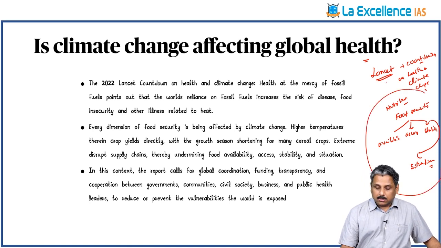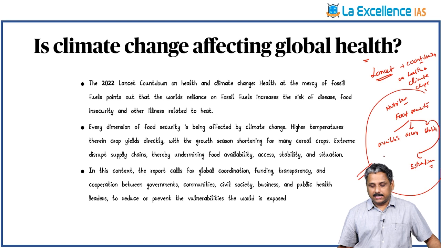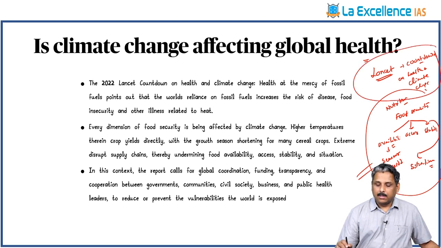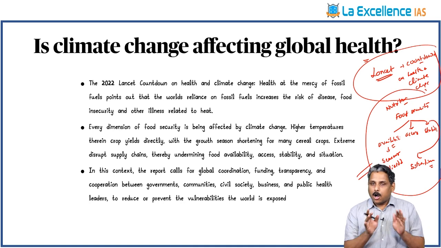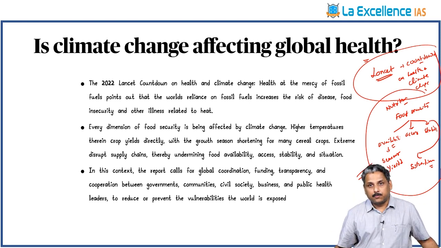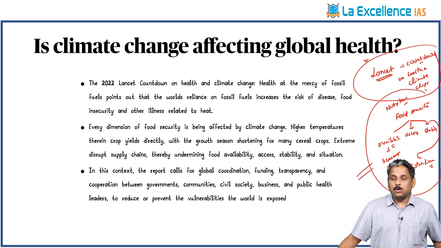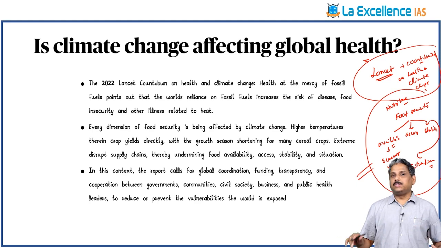So these four dimensions of food security are getting affected due to climate change. Availability is coming down. The reason is the seasons are getting shortened, crop yields are coming down. So the availability of food is also decreasing. And in this context, a globally coordinated action is required. So what we need to take for the exam? The Lancet's report on Countdown on Health and Climate Change has clearly stated that all four components related to food security are getting affected due to climate change. That is the point which we need to take for the examination.